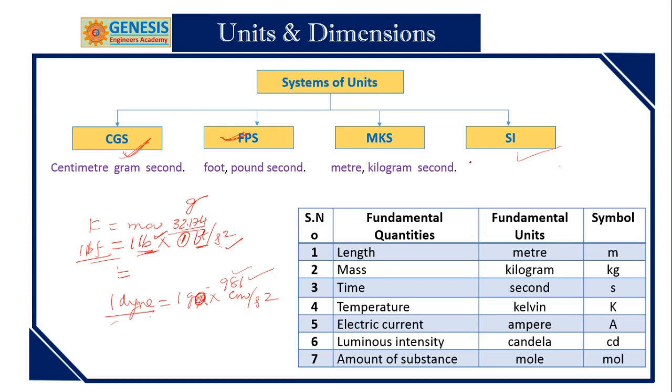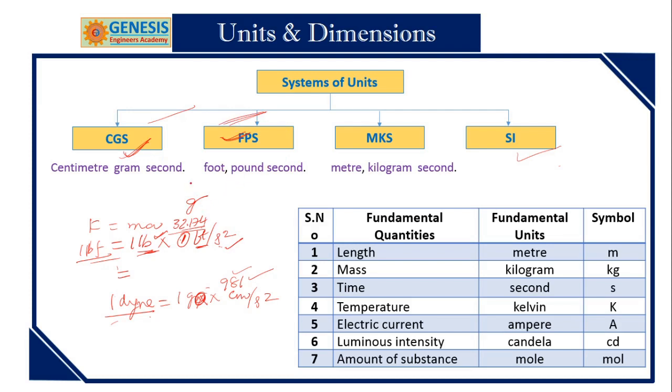The people following FPS system must know SI. The people following MKS must know the SI. So in engineering practice, that is in our industrial purpose, you will come across this FPS system. Sometimes these are mixed up. That I will discuss in dimension.